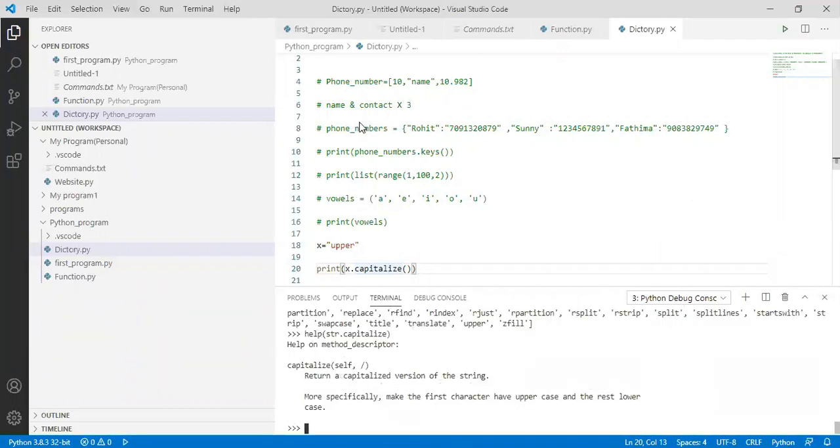See, more specifically, make the first character have uppercase and rest lowercase.